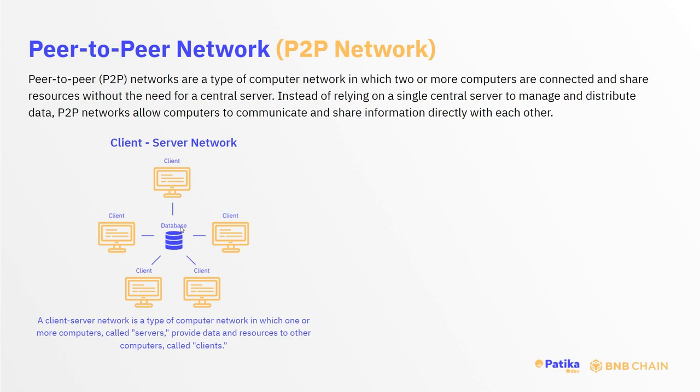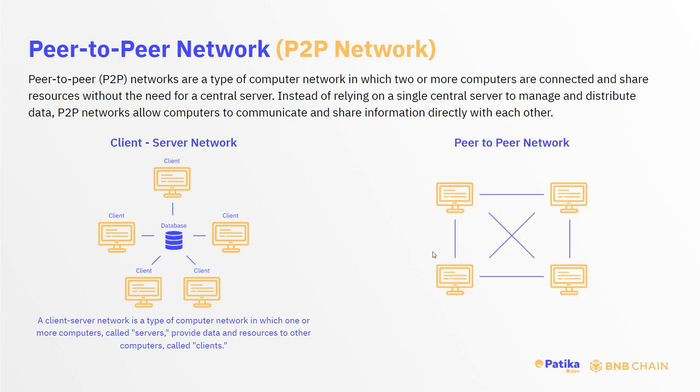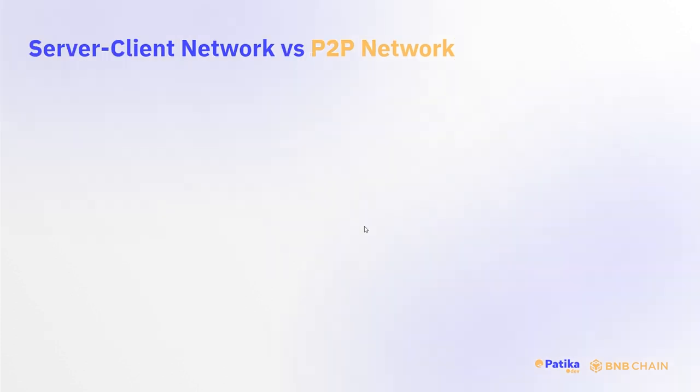And there's a central authority here. If the database of Telegram or WhatsApp is down, this means you cannot send a message and your friend cannot get the message. When it comes to peer-to-peer network, it's not a centralized system. A peer-to-peer network is a type of network in which two or more computers are connected and share resources without the need for a central server, which makes this transparent and secure. So let us understand their differences one by one.